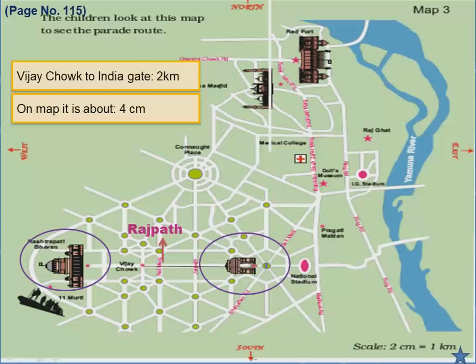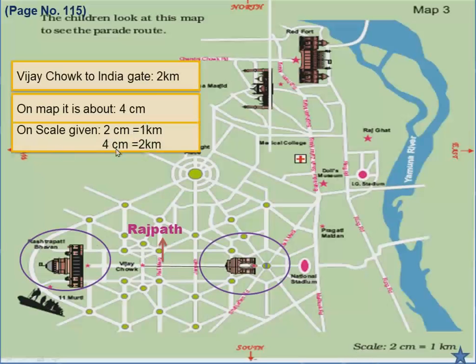So when we do that, we give a scale at the bottom, that is 2 centimeters is equal to 1 kilometer, because distance is measured in kilometers. So the scale is always given. What is the scale taken here? 2 centimeters is equal to 1 kilometer.